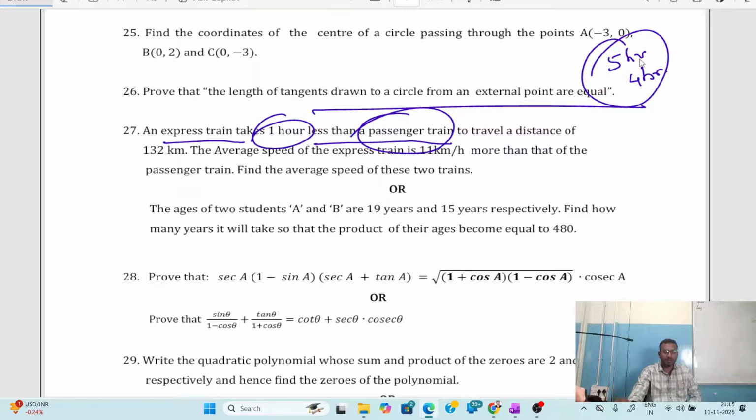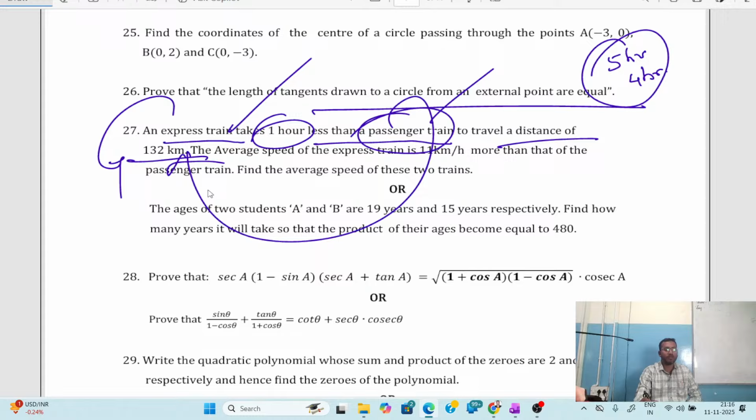Whatever time the passenger train takes, the express train takes 1 hour less to travel a distance of 132 kilometer. It means the express train is traveling 132 kilometer distance and the passenger train also is traveling 132 kilometer distance. It means that both the distances are the same, but there is a gap between the time. There is a time difference.